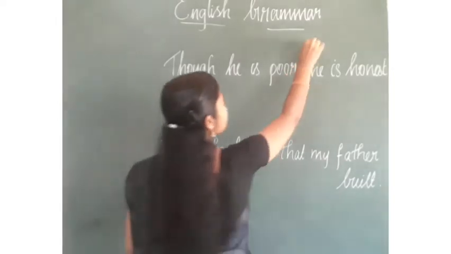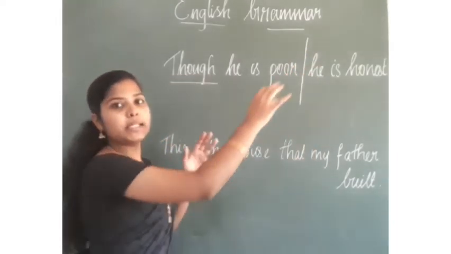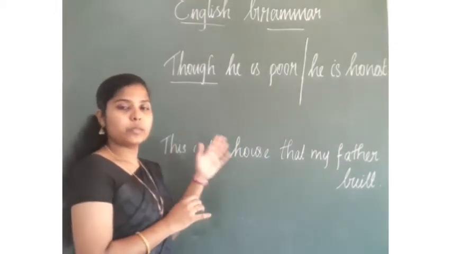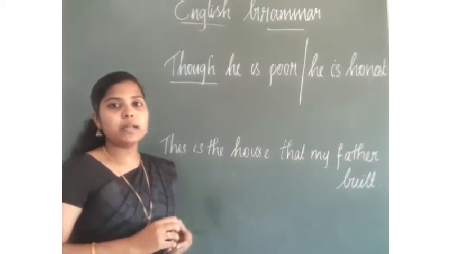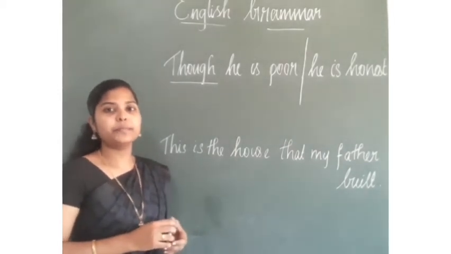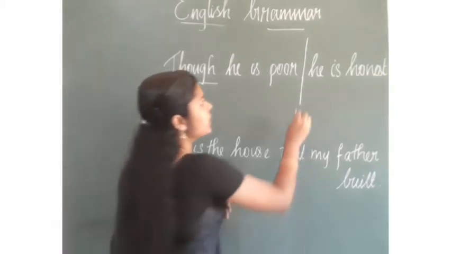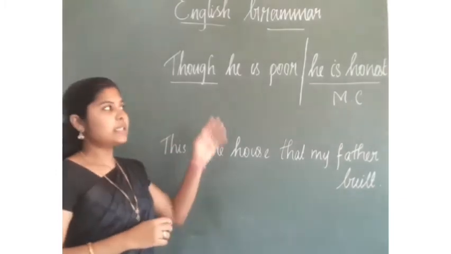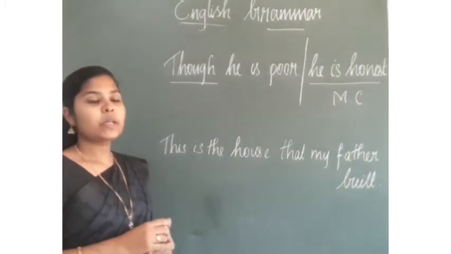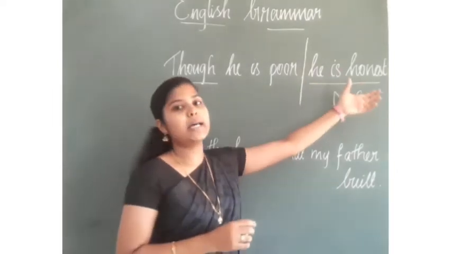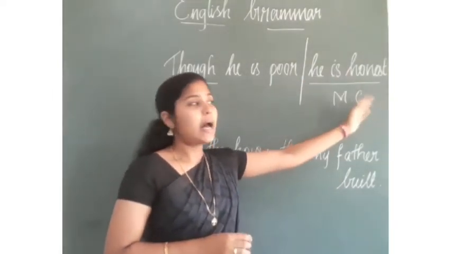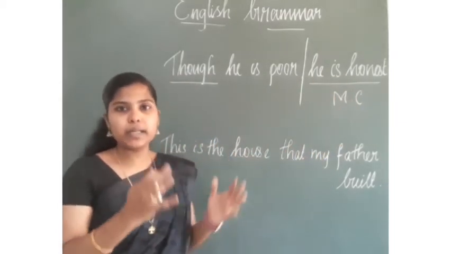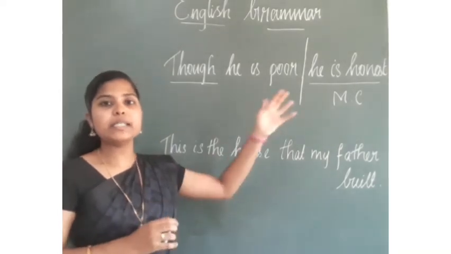Though he is poor, he is honest. Now I am dividing this particular sentence into two. He is honest, though he is poor. Now tell me, what is the main clause here? Very good. He is honest is the main clause. How did you find that this is the main clause? Because here we can see a subject and a predicate. He is honest. And it stands on its own. It gives a complete meaning.